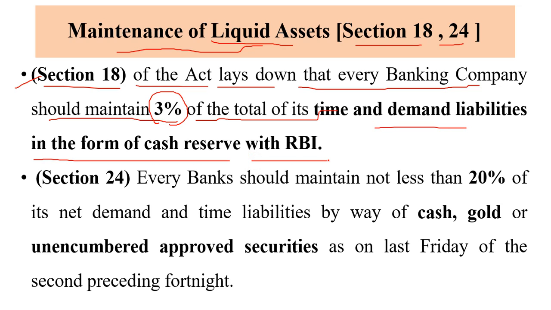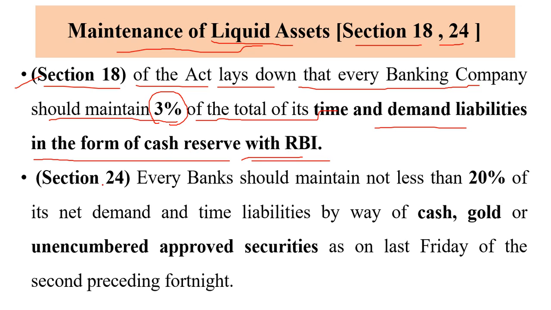As per the Banking Regulation Act 1949, it is mandatory for all banking companies to maintain 3% of their total time and demand liabilities in the form of cash reserve with the Reserve Bank of India, and it is called the cash reserve ratio.